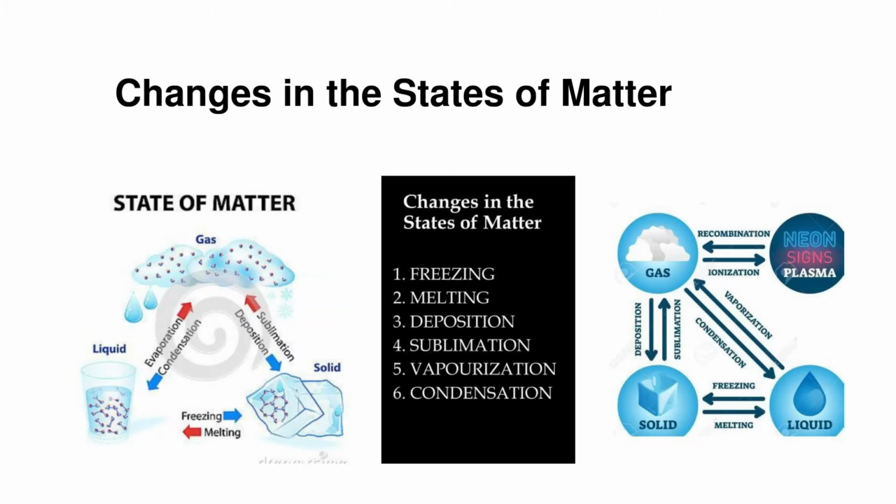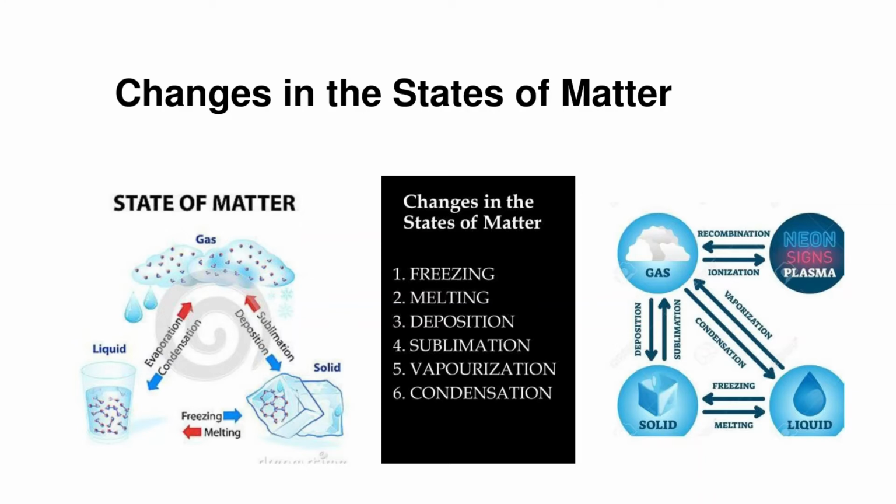So there are different terms associated with changes in the states of matter. For example, when liquid is frozen, it converts into solid. When solid gets converted into gas without passing through the liquid state, the phenomenon is known as sublimation. So sublimation is the direct conversion of solid into the gaseous form without first converting into the liquid form. And when the gas is condensed directly into the solid, the term is referred to as deposition. Similarly, we have neon signs and plasmas, whereby gases, when they are ionized, convert into plasma, and when they recombine, they get converted into gases.